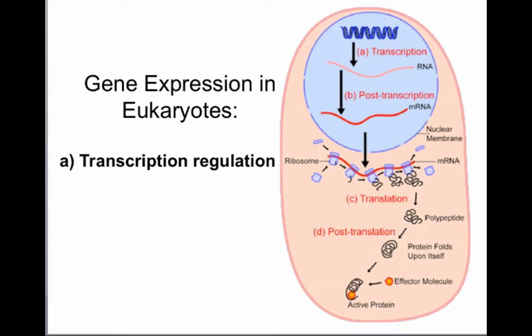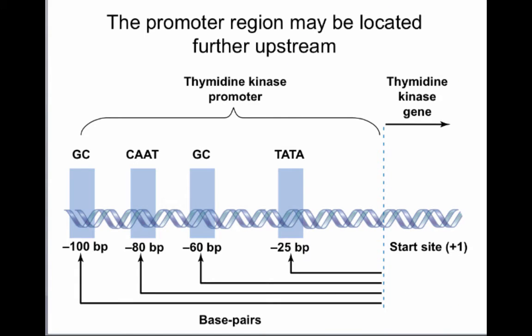If you remember, transcription in eukaryotes requires multiple factors, and the promoters can be located far away from the actual coding region. So let's look at transcription regulation in eukaryotes. As we said, the promoter region can be farther apart from the coding region, or the region that will actually be transcribed. Some proteins can bind far away from where we're about to transcribe and either promote or repress the transcription of the gene.